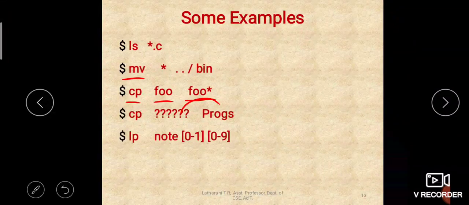Okay. Then lp, this is a new command for you, lp, which stands for line printing.